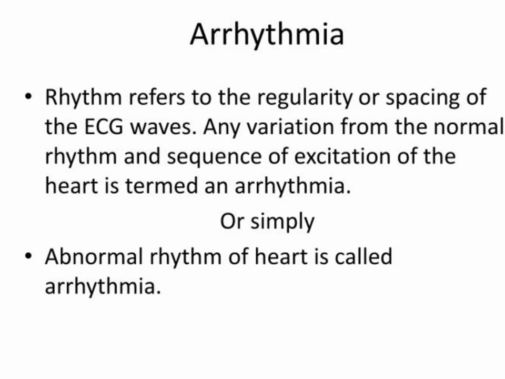The next important term we discuss in the ECG is arrhythmia. The rhythm refers to the regularity or spacing of the ECG waves. Any variation from the normal rhythm and sequence of excitement of the heart is termed arrhythmia. Or simply, we can say that the abnormal rhythm of the heart is called arrhythmia. Different types of arrhythmia cause the heart to beat too fast, too slow or in an irregular pattern. It is the arrhythmia.